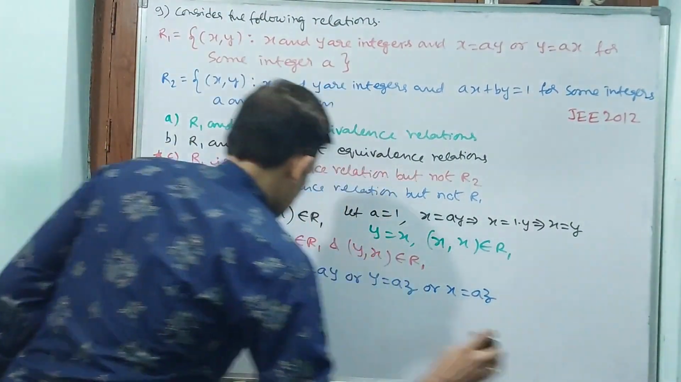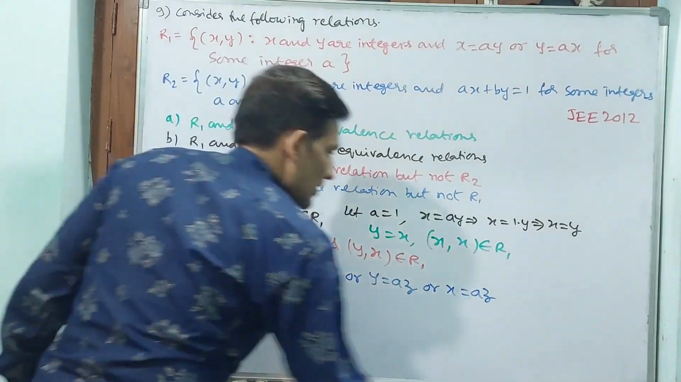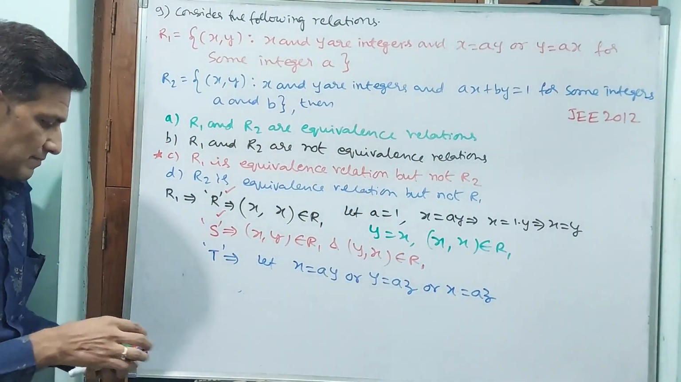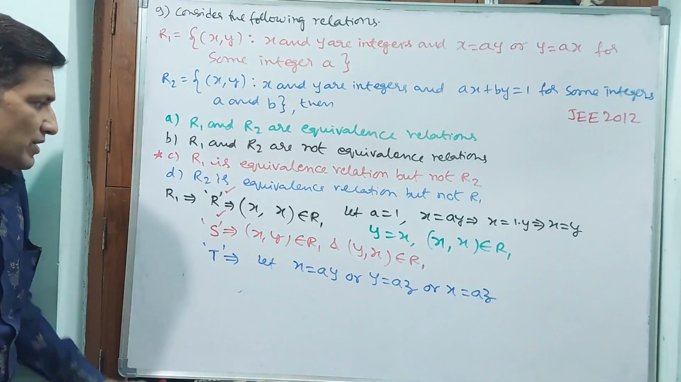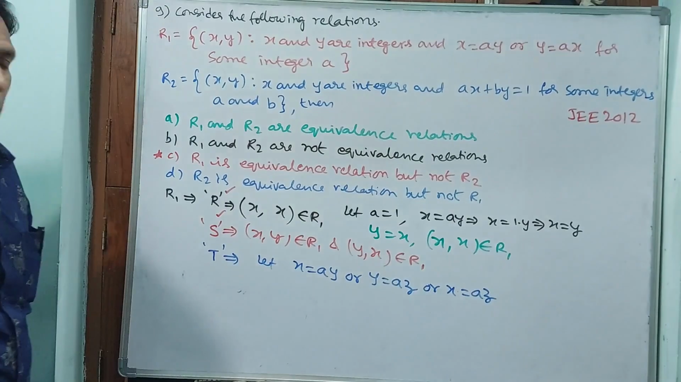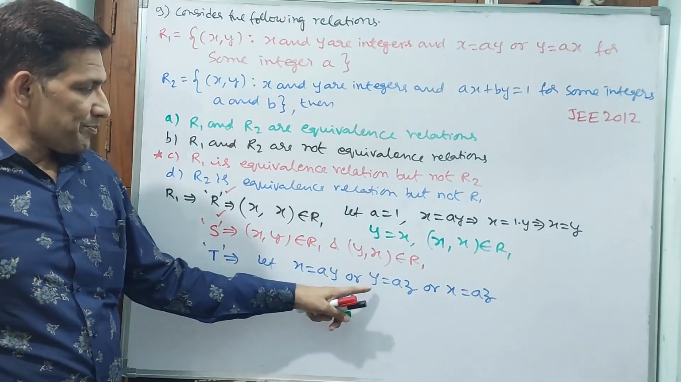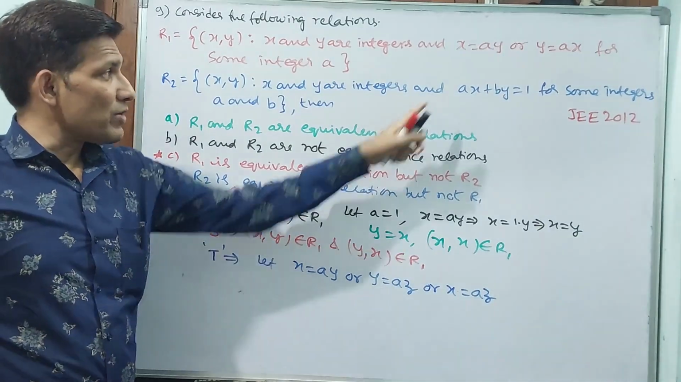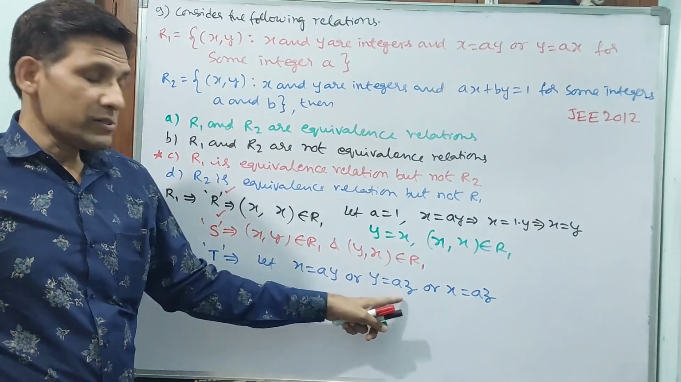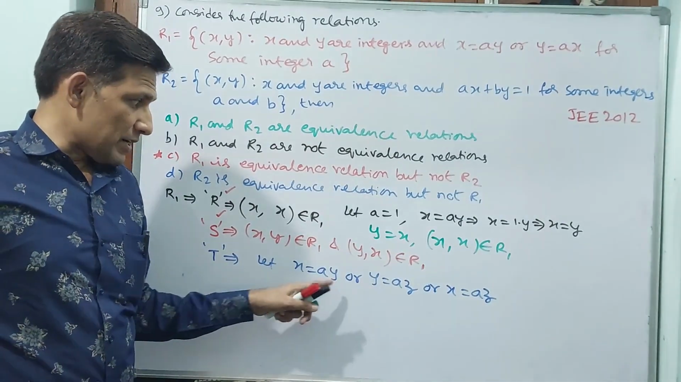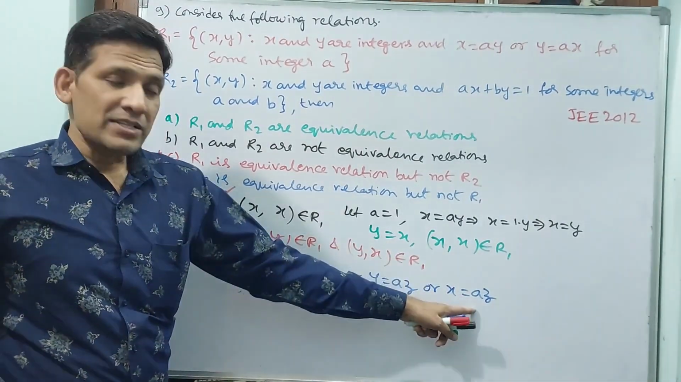Now I will remove this. Now you tell me, observe this carefully. See, x is equal to ay we already have, and again y is equal to az may be there. Why? Because a we have taken as one integer. If these two are possible, then x is equal to az is also possible.